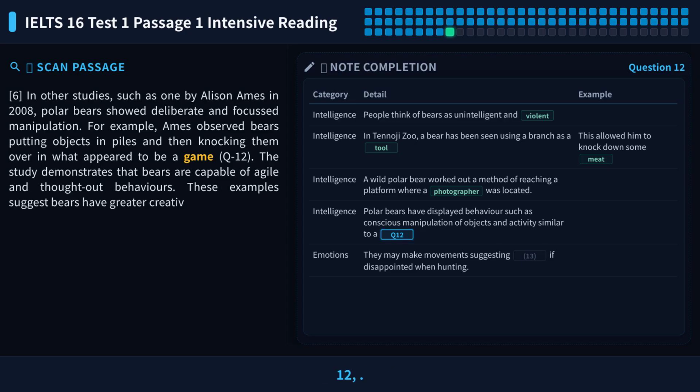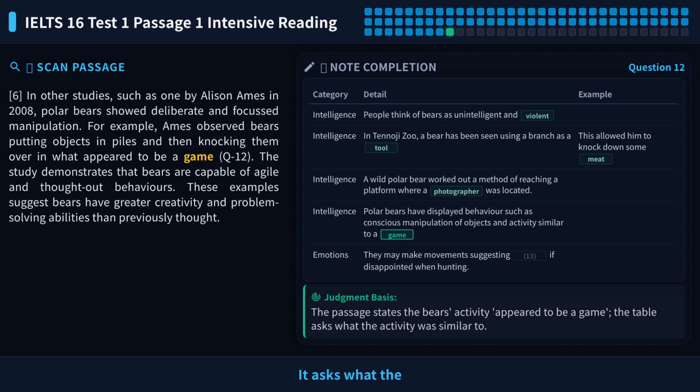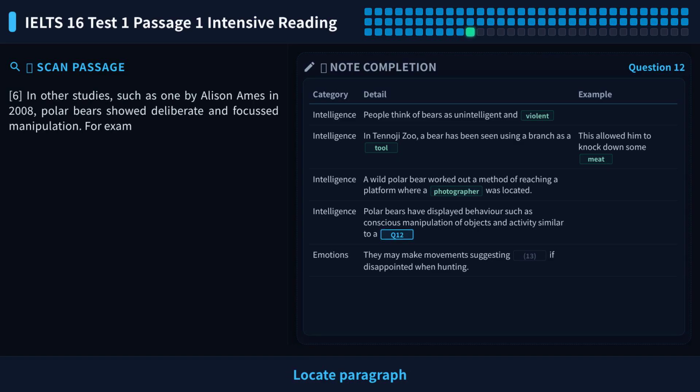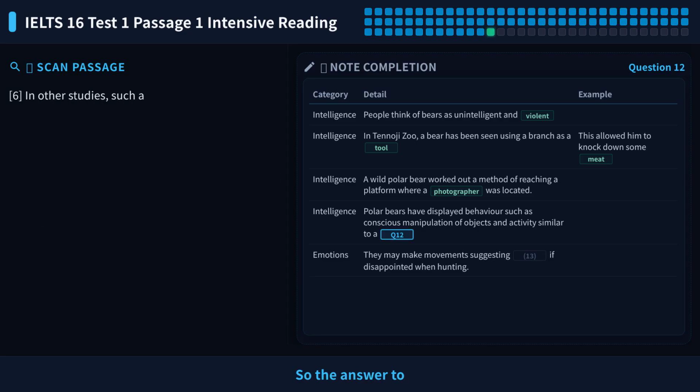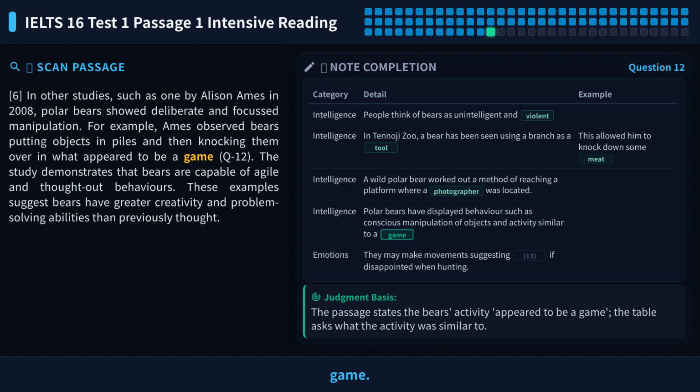Let's look at question 12. It asks what the bear's activity was similar to. The blank is preceded by the article a, so the answer must be a singular countable noun. Locate paragraph 6 and find the sentence describing the bear's activity. The original text says bears put objects in piles and knocked them over, which appeared to be a game. The answer game is directly given in the text. So the answer to question 12 is game.